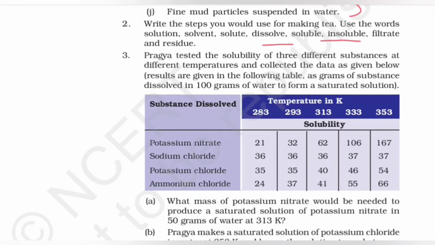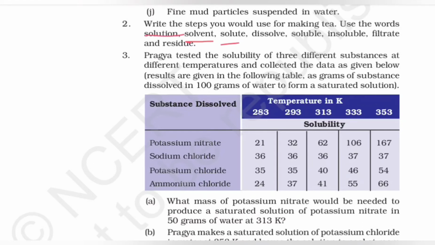So your solvent could be the milk, the solute could be tea powder which is then boiling in the milk, and the tea powder remains insoluble, so it's still boiling. And when you add sugar to the boiling solution, so what is the solution?